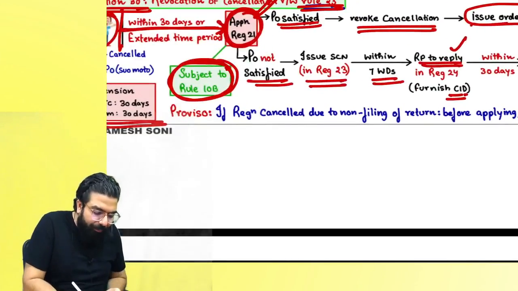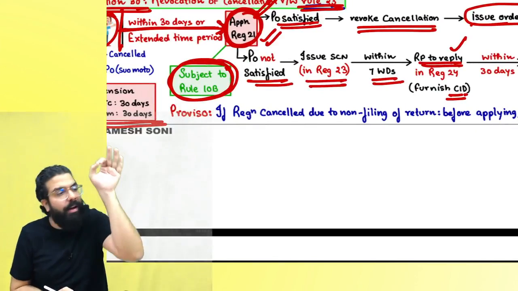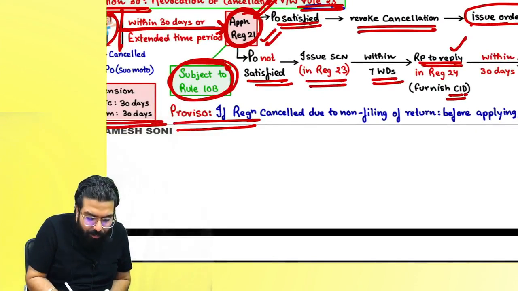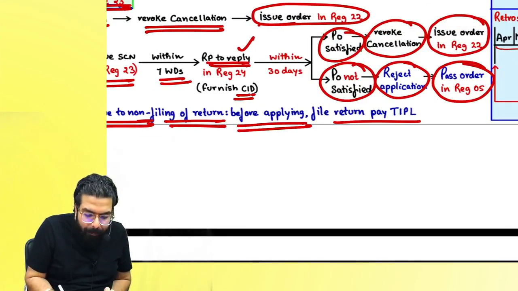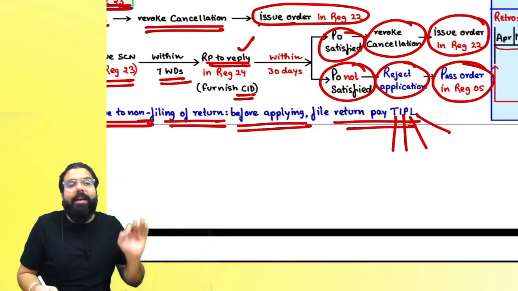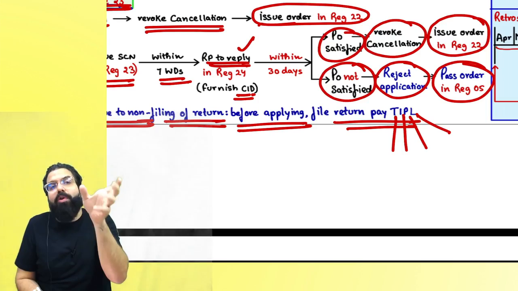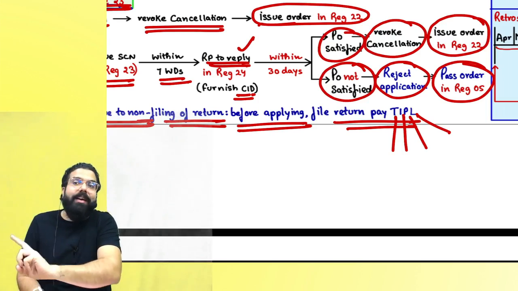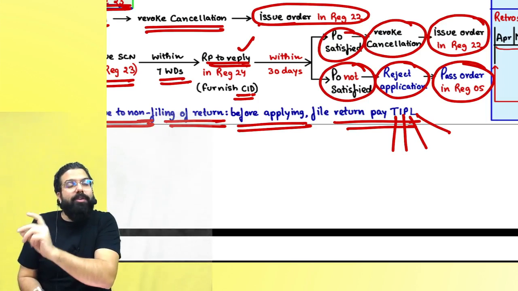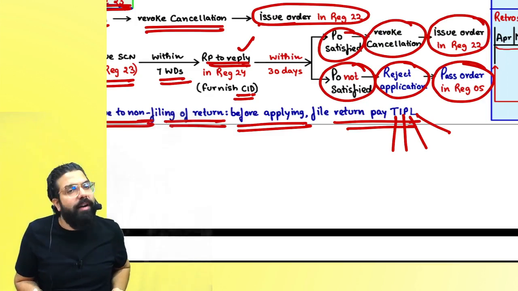Always remember one thing, before you apply for revocation, basically before you file your revocation application, please make sure that if registration was cancelled due to non-filing of returns, you file all your returns and pay all your tax, interest, penalty and late fee. Only then apply for revocation. So before you apply for revocation, make sure first that Aadhaar authentication is done. Secondly, if any return etc. is pending, because of which your registration was cancelled, file the return, pay tax, interest, penalty and late fee, only then apply for revocation.